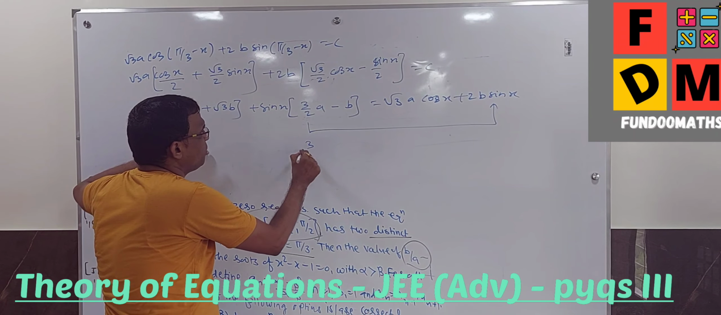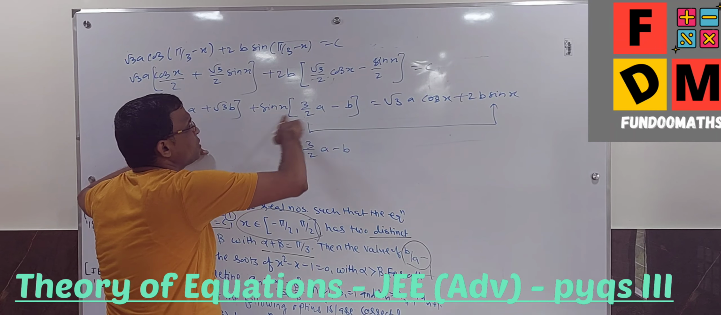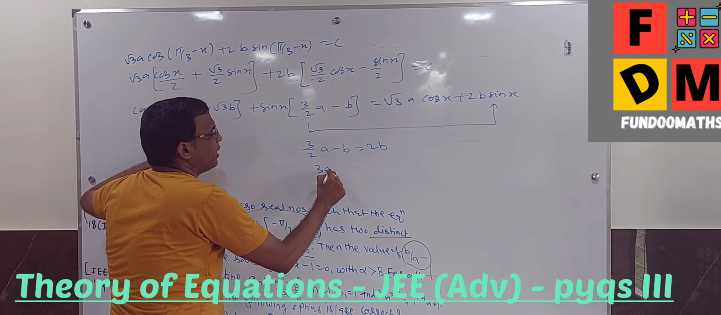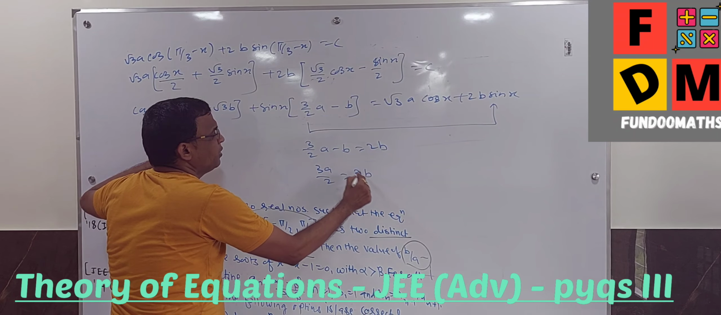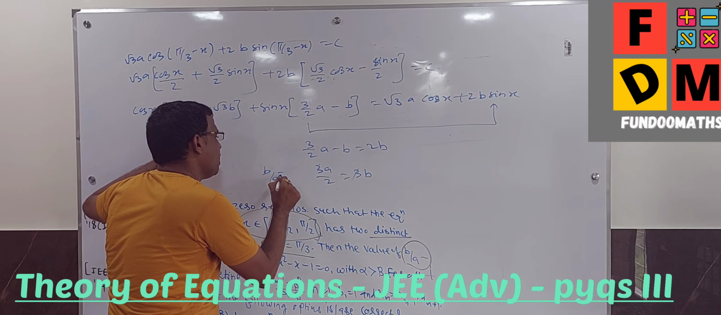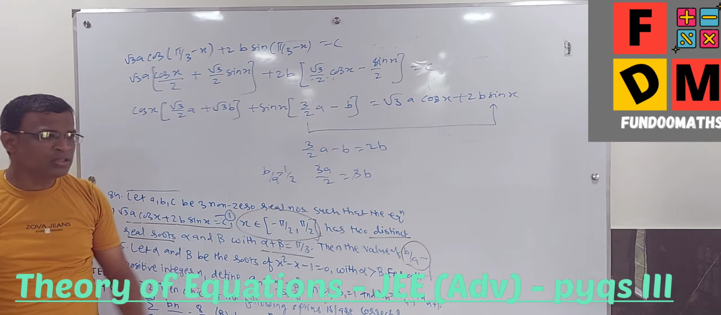Fine. So it is 3 by 2a minus b is equal to coefficient of sin x, plus sin is equal to 2b. So I am getting 3a by 2 is equal to 3b. 3 get cancelled. Question asked is b by a. So b by a will be half, because 3 get cancelled, b by a is half. It's also an easy question.